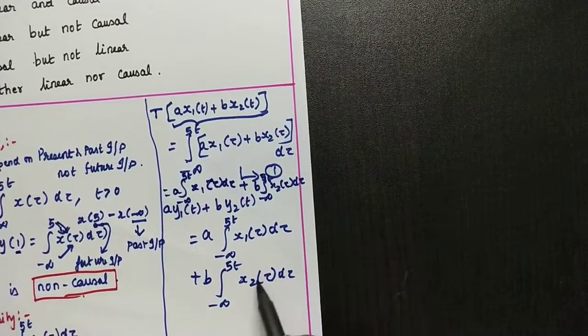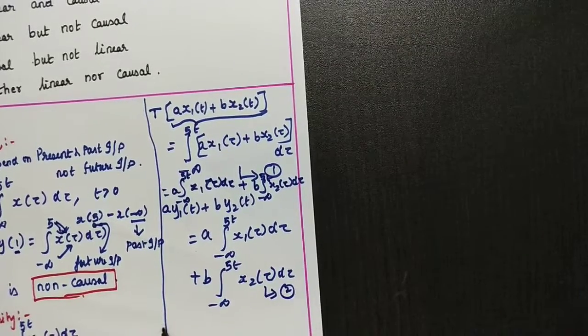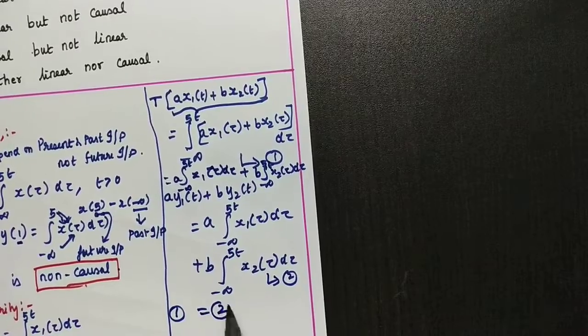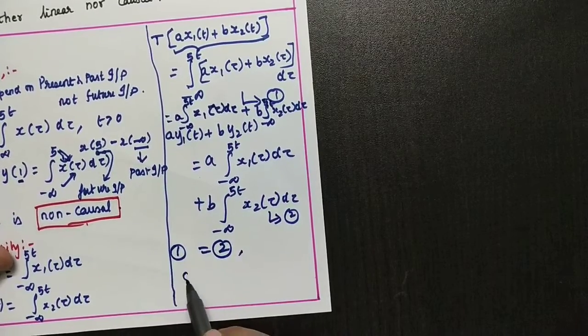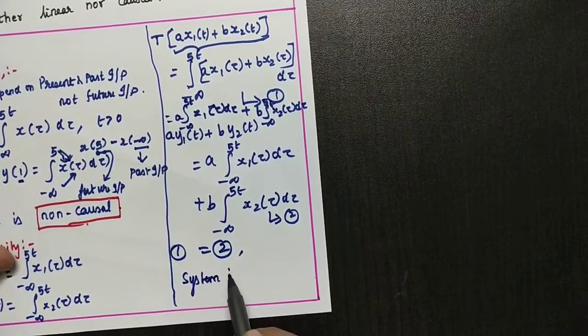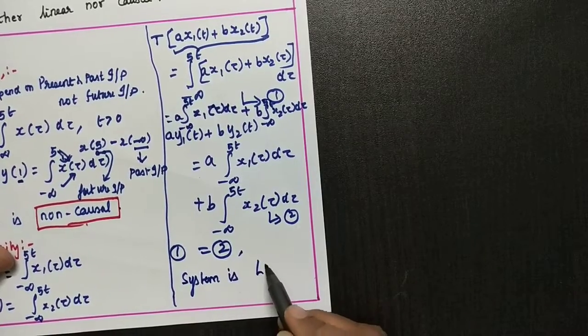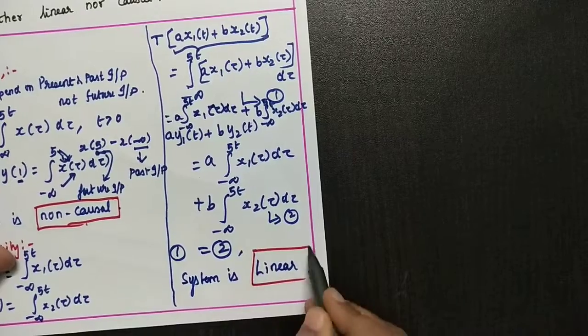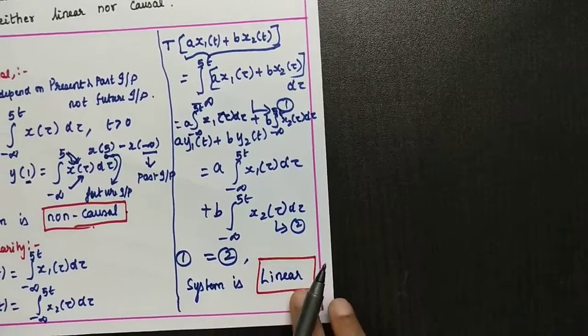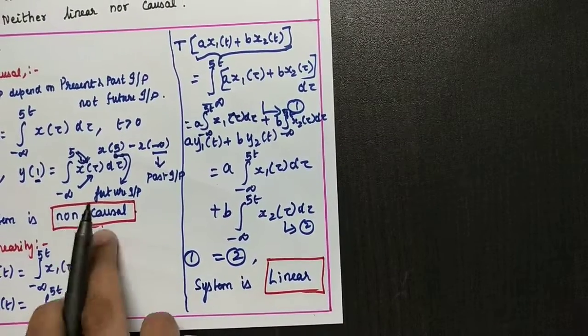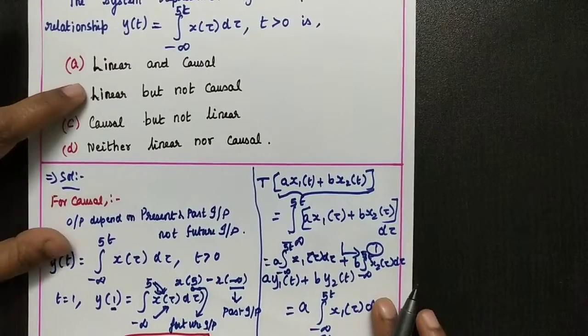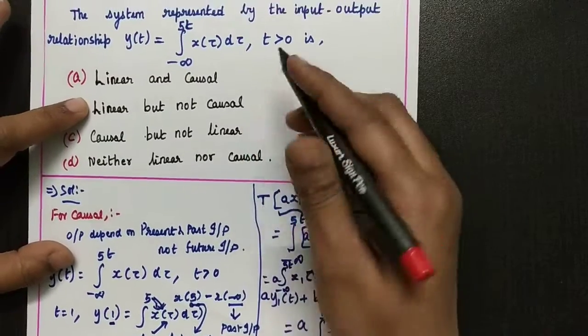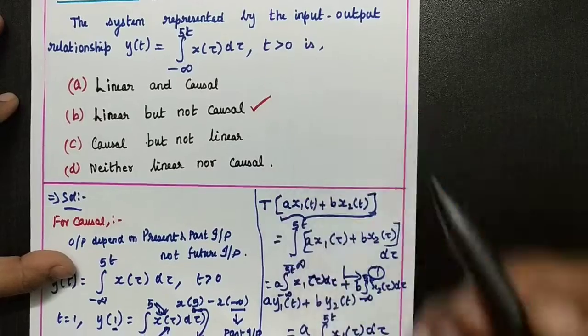So the first equation and the second equation are the same, so the system is linear. This system is linear but non-causal. Linear but not causal. Option B is the correct one.